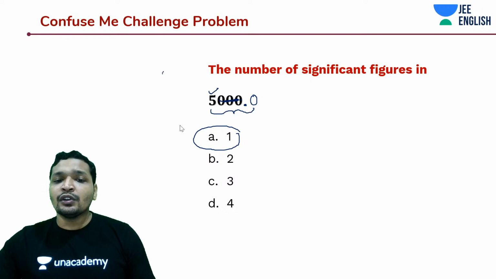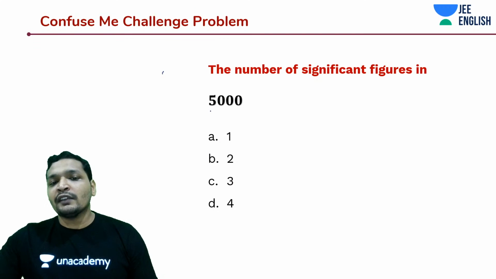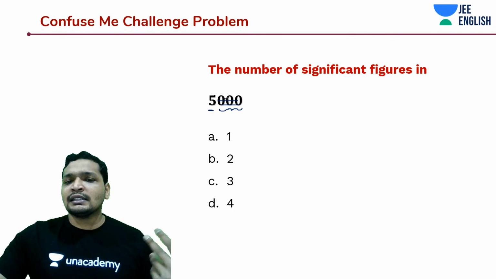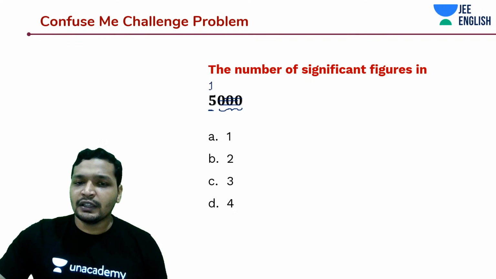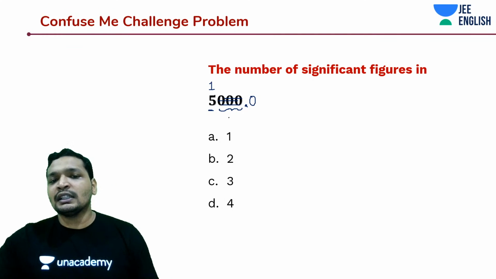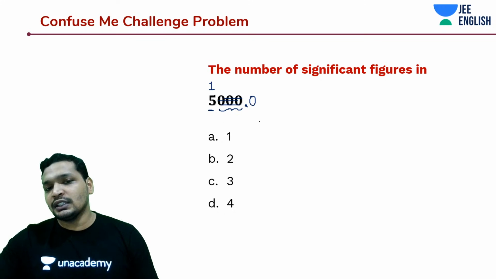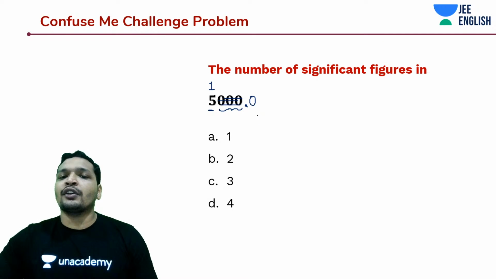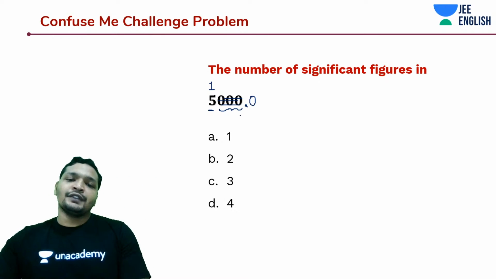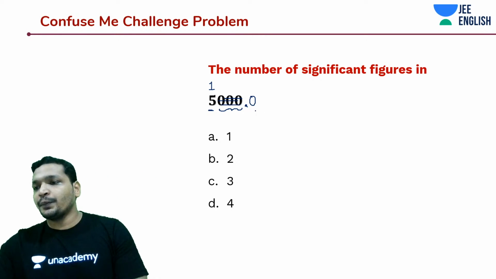But if I just told you 5000, maybe only 5 is what you have accurately measured. The rest you haven't measured properly. This is just a way of telling it, but as such, understand that there is only 1 significant figure. If I put a decimal point in front of it and added a 0, then there are 5 significant digits. In this case, you can confidently state that you have measured until that 5th digit dot 0.